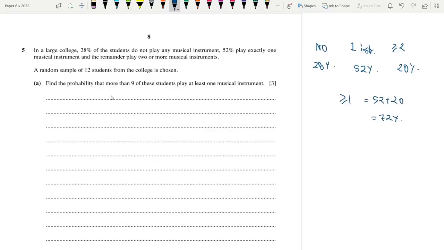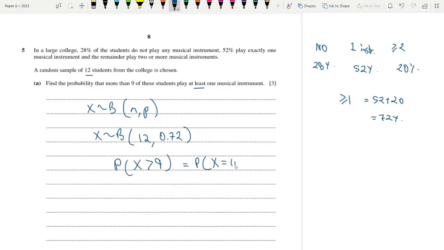Okay. So let's form a binomial distribution. X is binomially distributed. Okay, so we have a sample of 12 students. That's n comma p, right? We have 12 students, and the probability of success is 72% or 0.72. So we want more than 9. So that means P(X greater than 9). What does this include? This includes 10 students, 11 students, or 12 students, right?